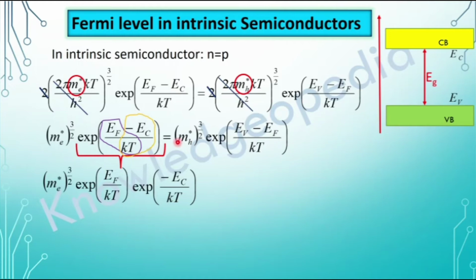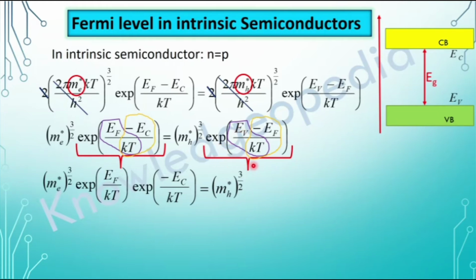Similarly, coming to the right hand side, this (m_h*)^(3/2) will remain as it is. Here also the exponential term contains two terms: one is exponential EV by KT and the other is exponential minus EF by KT. We all know the formula that e to the power (a + b) is equal to e to the power a into e to the power b. Here also I am applying the same thing.